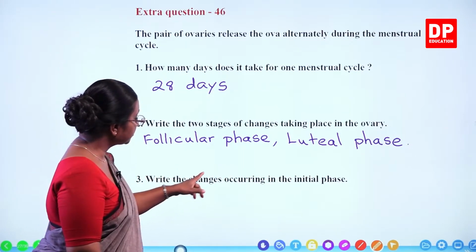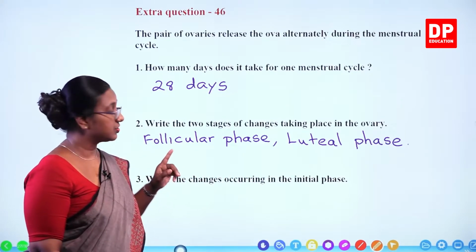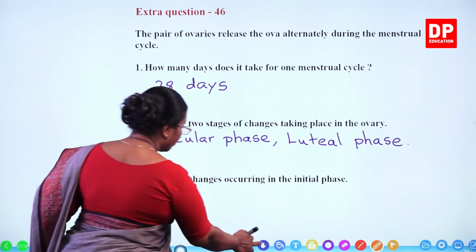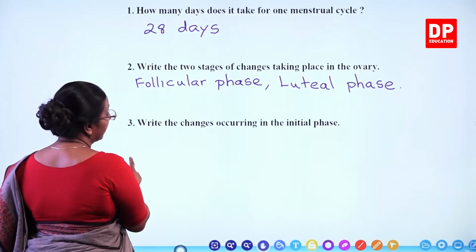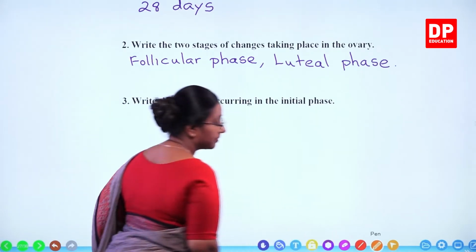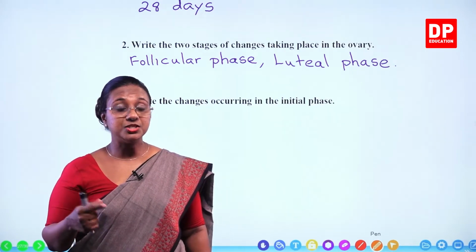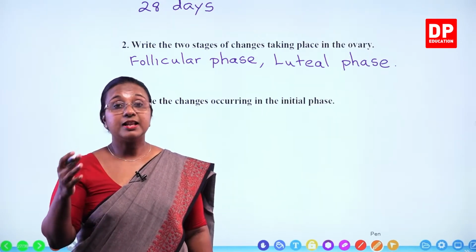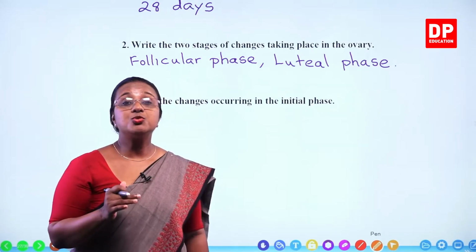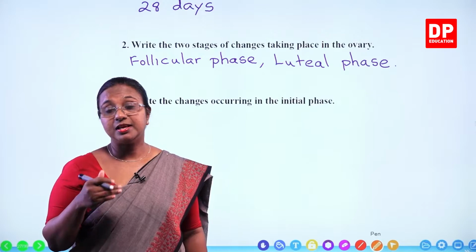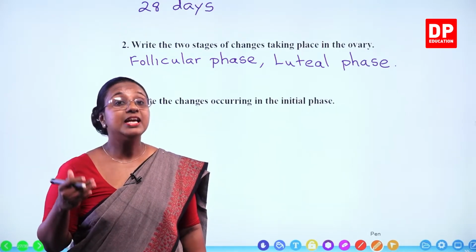Write the changes occurring in the initial phase. What is the initial phase? It is the follicular phase. So during this follicular phase, what are the changes that take place? One thing, the primary follicle develops into the Graafian follicle. The Graafian follicle comes towards the periphery of the ovary, and also during that period, the ovary secretes estrogen.